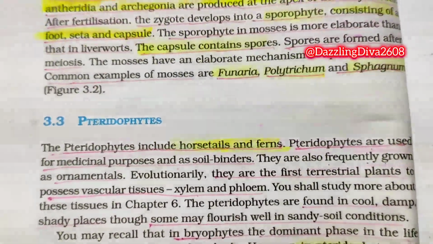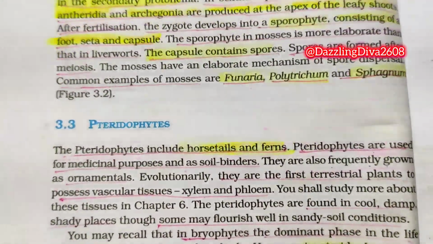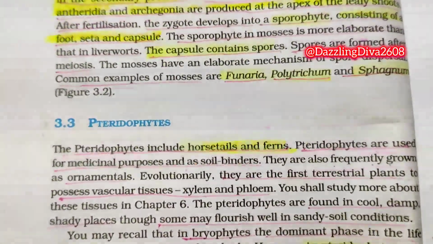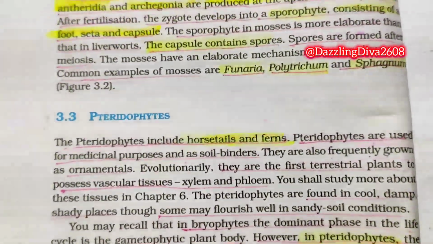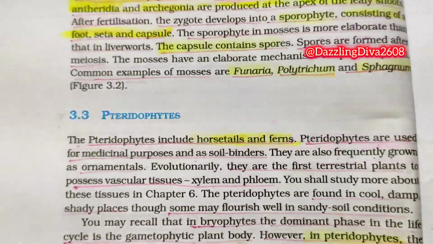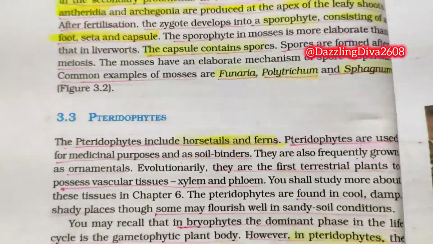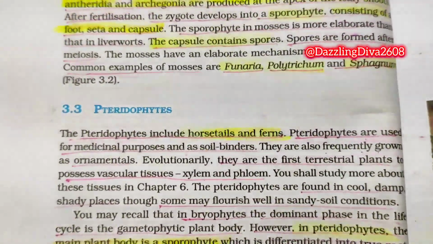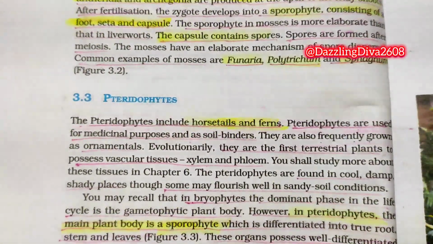Evolutionarily, they are the first terrestrial plants to possess vascular tissues, xylem and phloem. You shall study more about these tissues in chapter 6. The pteridophytes are found in cool, damp, shady places, though some may flourish well in sandy soil conditions. You may recall that in bryophytes, the dominant phase in the life cycle is the gametophytic plant body.